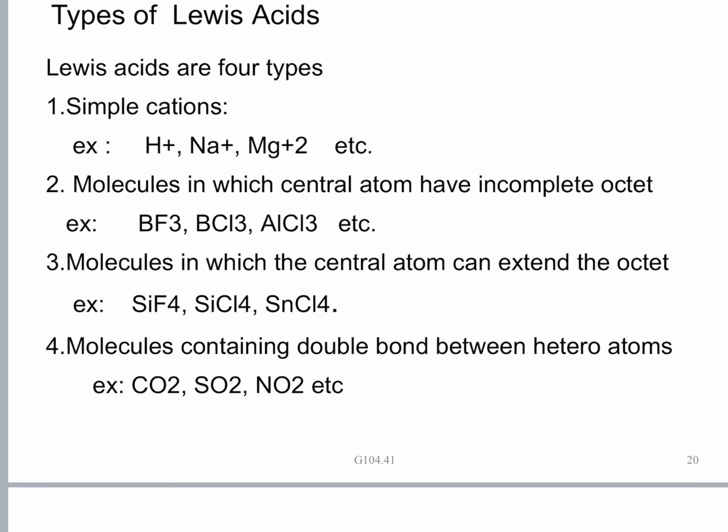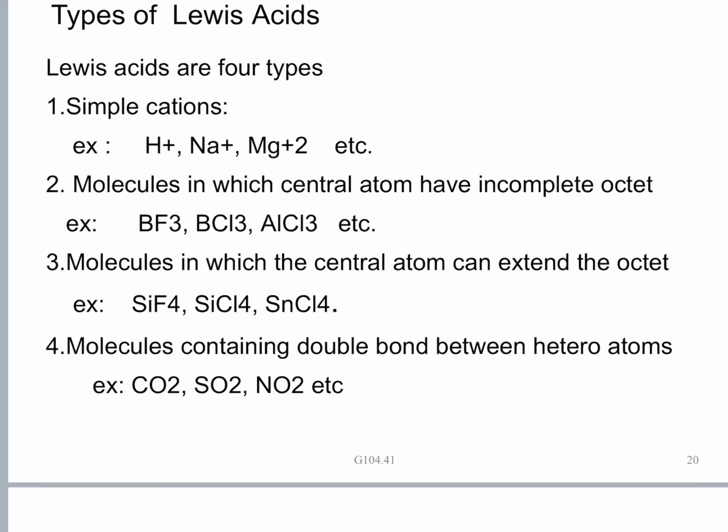Next, the third type is molecules in which the central atom can extend the octet. Silicon and stannous have vacant d orbitals. So even though they have an octet, they can receive electron pairs into vacant d orbitals. Since vacant d orbitals are there, they can act as Lewis acids.